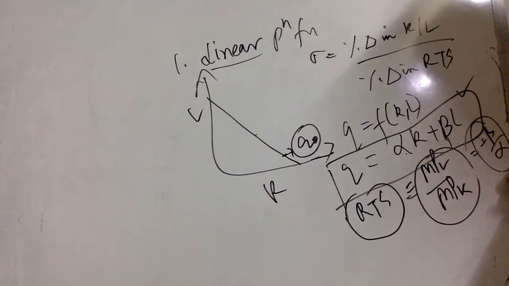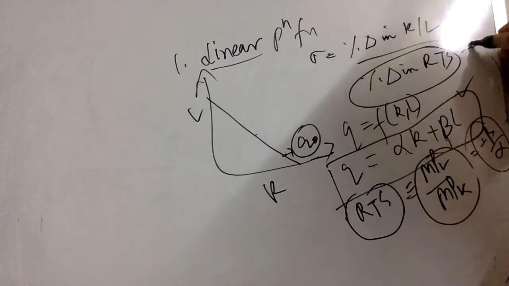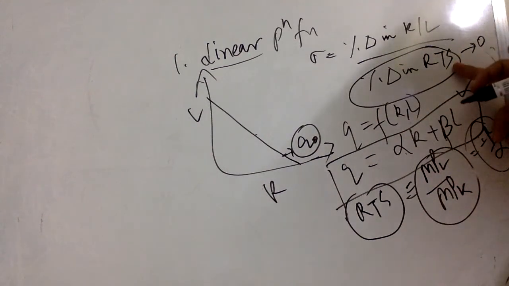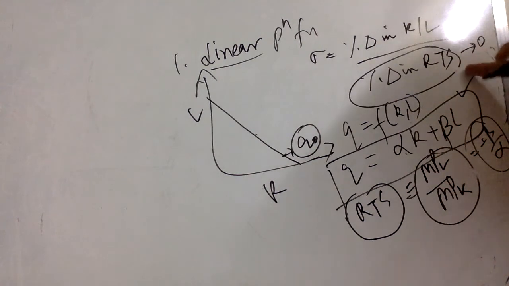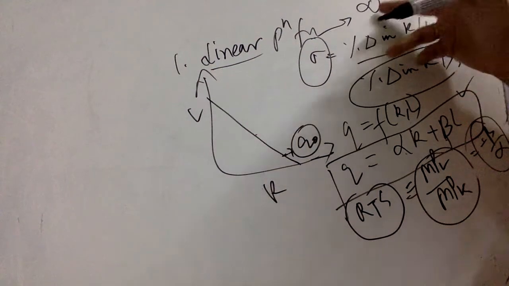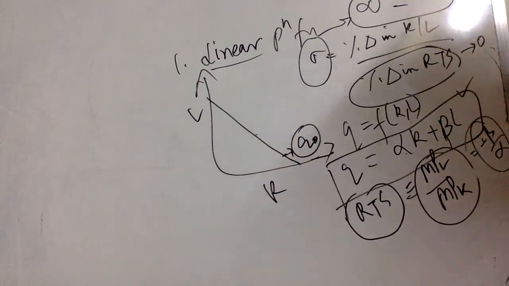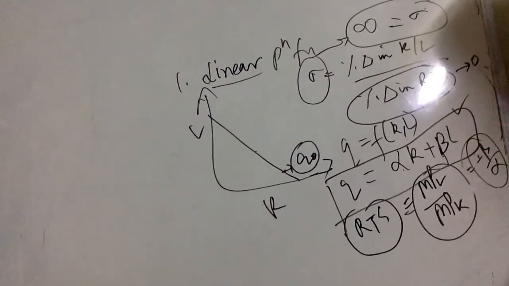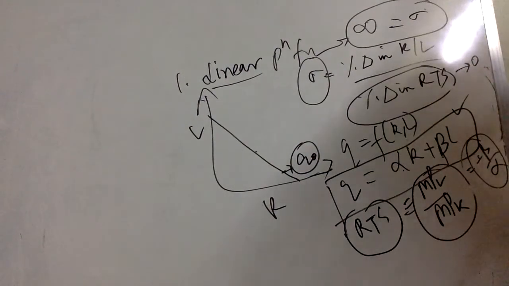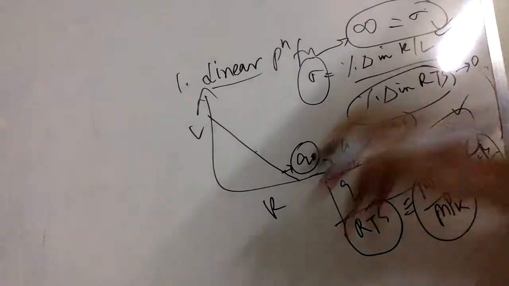If it is a constant number, then the percentage change of a constant number is actually 0. There is no percentage change in a constant number. If the denominator is 0, then elasticity of substitution becomes infinity. So simply for a linear function, the elasticity of substitution value is infinity. Remember this thing. I hope this concept of the linear production function is clear. In here, elasticity of substitution is infinite in nature.